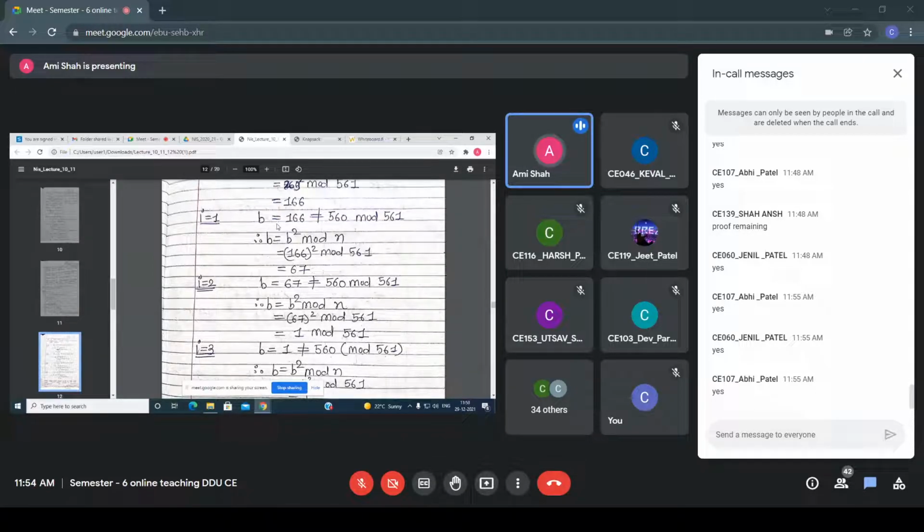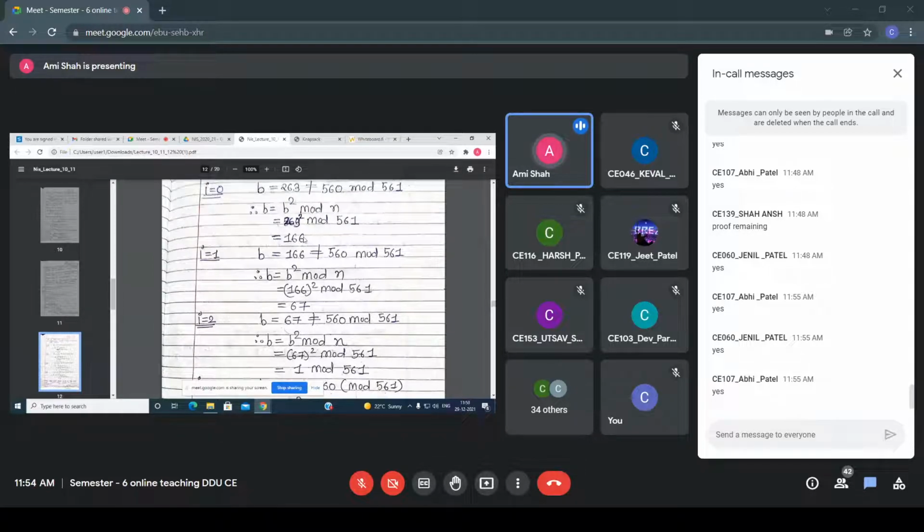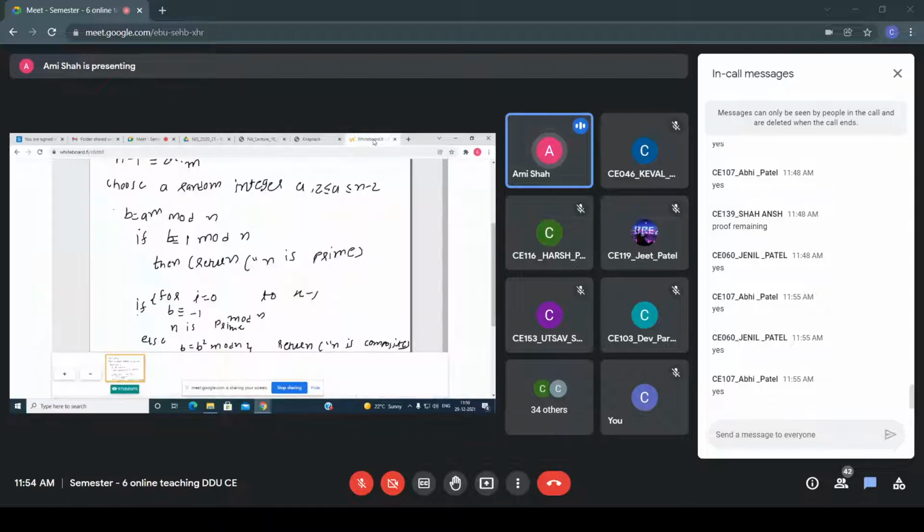Each time I calculate b, I compare whether I am getting -1 or not. If I get -1, then I can say the number is prime. Otherwise, whenever you calculate b equals b square mod n, every time you have to check whether b is -1 or not.